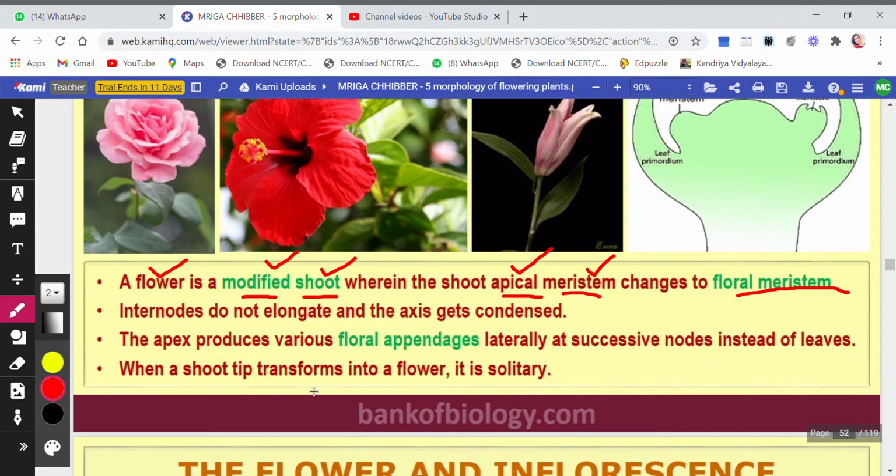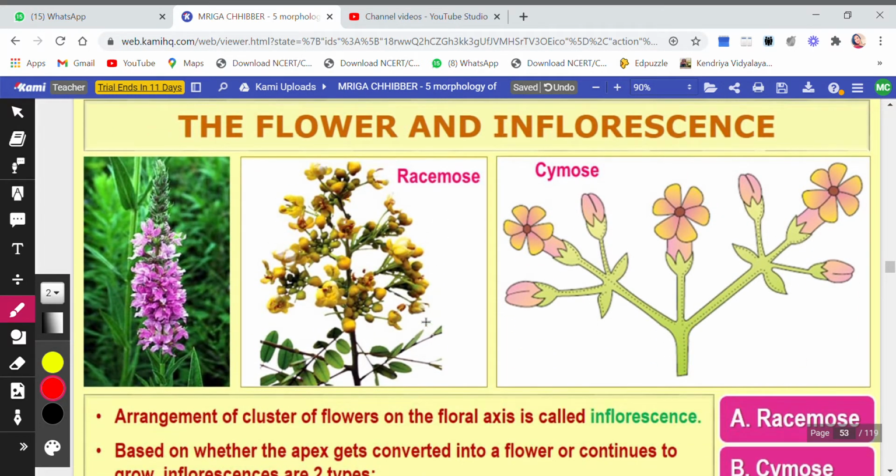When a shoot tip transforms into a flower, it is a solitary flower. Solitary means अकेला. अगर shoot tip पे flower है, you see, this is the tip of the shoot. So the flower will be solitary because only these cells will get modified into flower. तो ये एक अकेला फूल बनेगा. Okay. Now, the flower and the inflorescence.